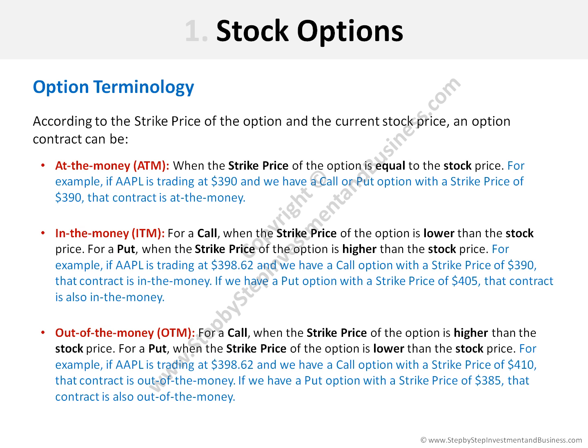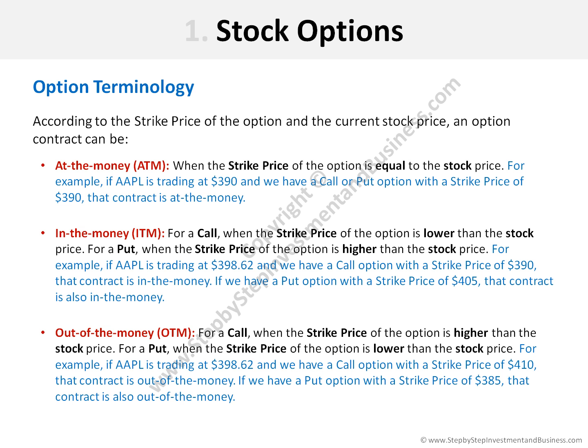And finally, we have out-of-the-money options. For a call, it is when the strike price of the option is higher than the stock price. And for a put, it is when the strike price of the option is lower than the stock price.